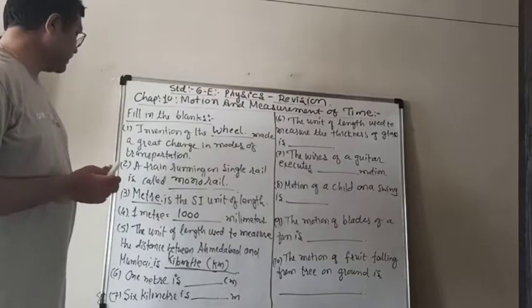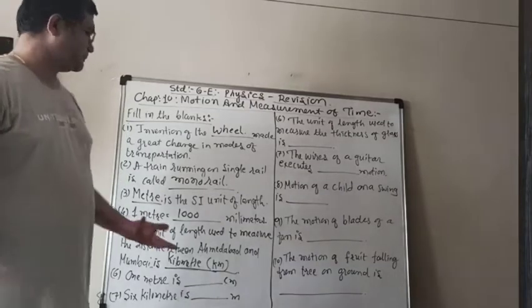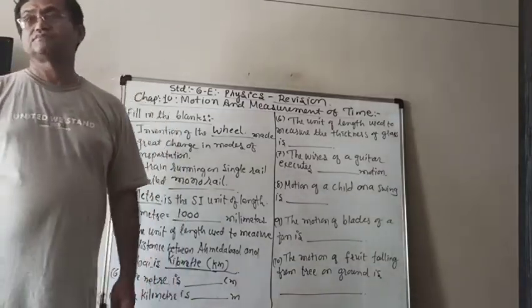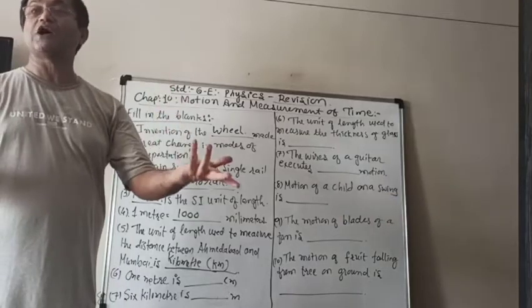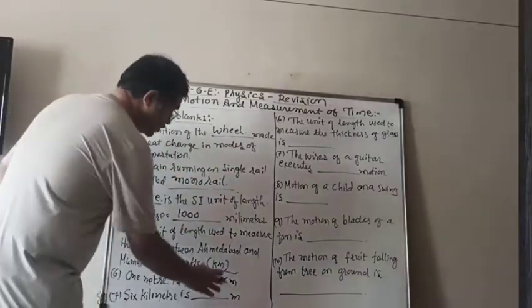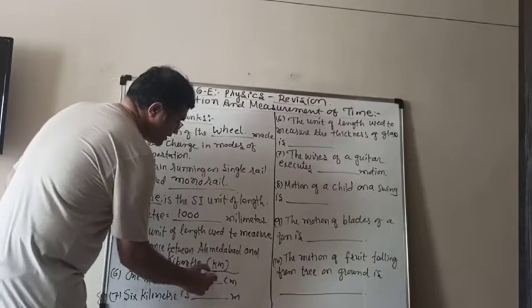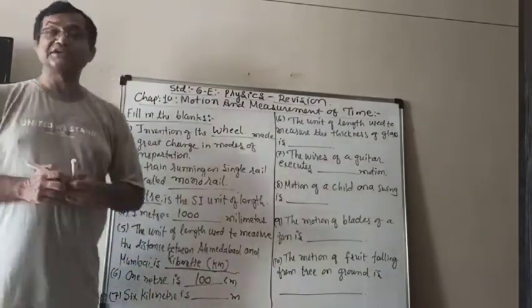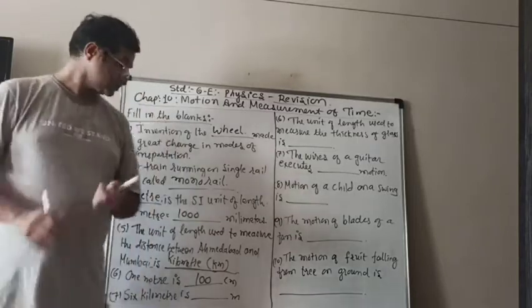Then the next: 1 meter is blank centimeter. So 1 meter is divided into how many equal parts? 100, which are known as centimeters. So 1 meter is equal to 100 centimeters.